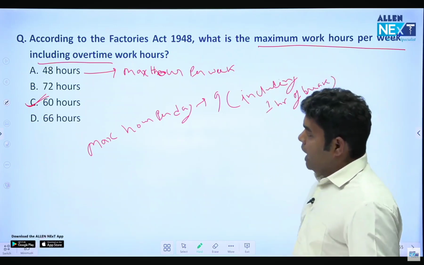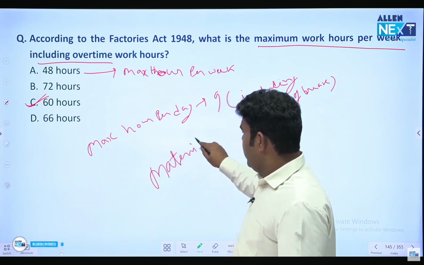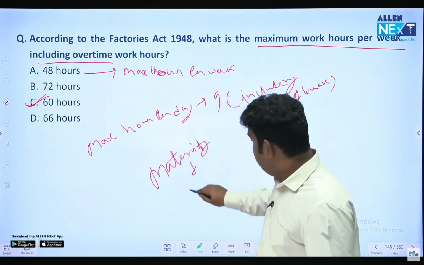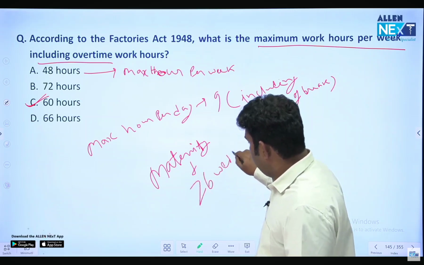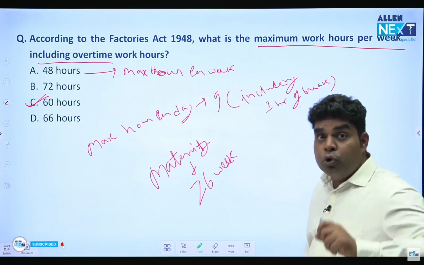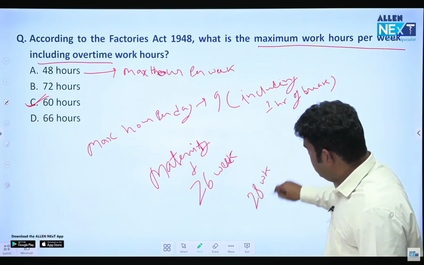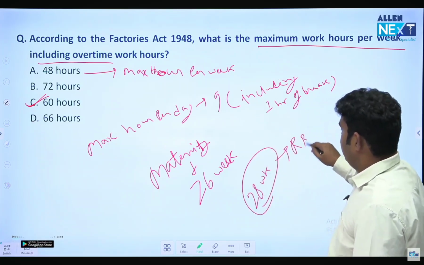Okay? And what is the duration of maternity benefit? Is it 24 week, 26 week, 28 week? Answer is 26 week. Maternity benefit 26 week, 100% salary. What is the best time to do blood sugar in a pregnant female? 28 week is the best time to do random blood sugar in pregnancy.